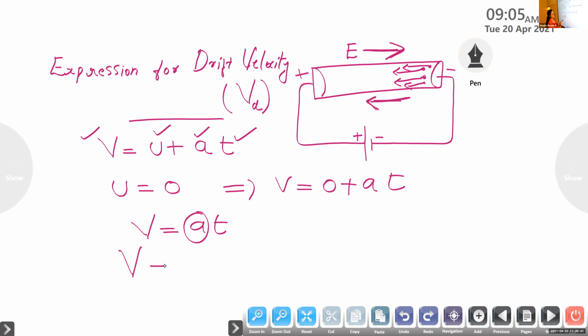So we can write V is equal to, what is the expression for acceleration that we discussed now?